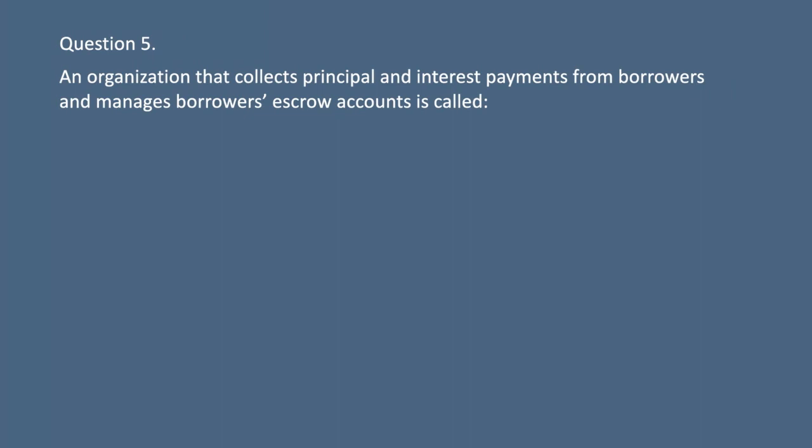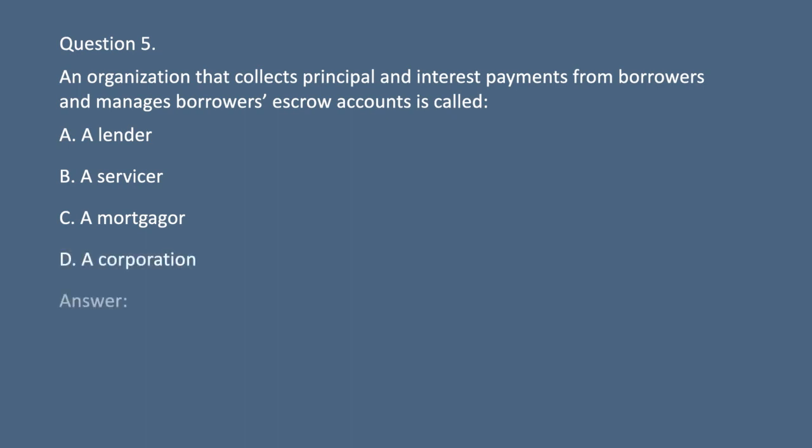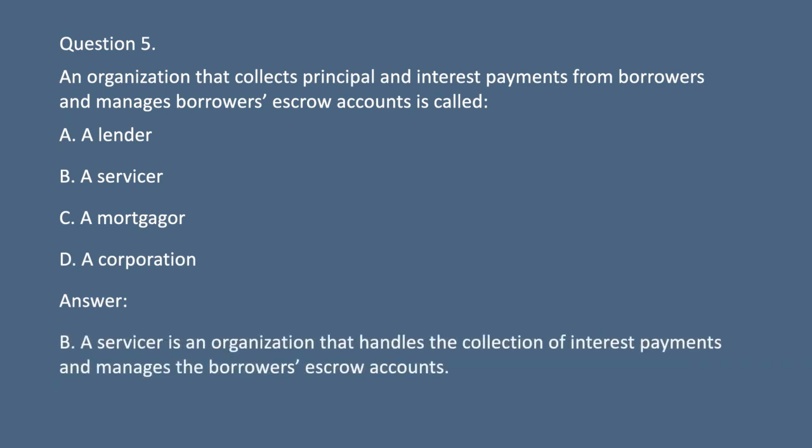Question 5. An organization that collects principal and interest payments from borrowers and manages borrowers' escrow accounts is called A. A lender. B. A servicer. C. A mortgager. D. A corporation. Answer: B. A servicer is an organization that handles the collection of interest payments and manages the borrower's escrow accounts.